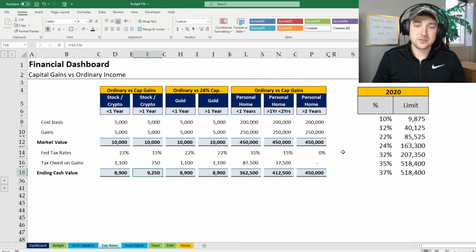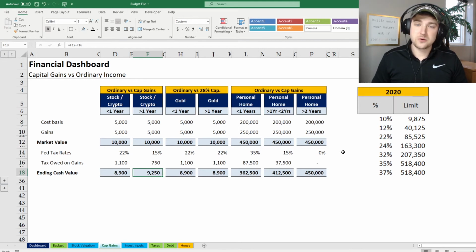Cost basis, you bought a house for $200,000. The house appreciates in value to $450,000, which gives you a gain of $250,000. That'll be consistent across all of these. I'm using the $250,000 in gains so you can really see the difference between the three buckets and how that rolls through.